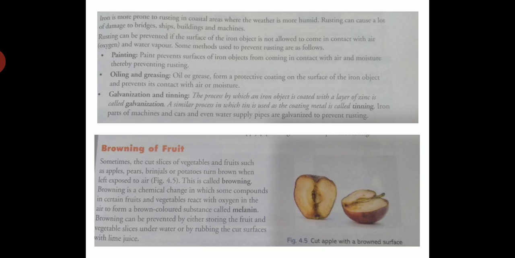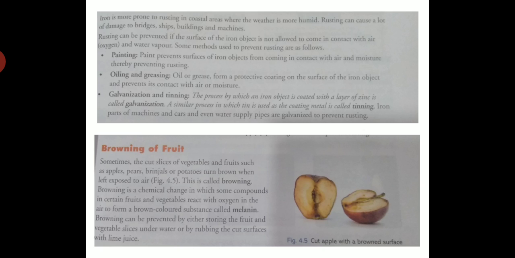Now students, we will discuss the browning of fruit. So students, you have noticed sometimes when you cut a fruit and after some time you see a brown layer on the surface of the fruit. You can see this picture. You can see an apple when you cut it, and try this also. When you cut the apple and leave it for some time, what will happen? It turns brown because it reacts with the oxygen in the atmosphere. So students, browning is also a chemical reaction, a chemical change.